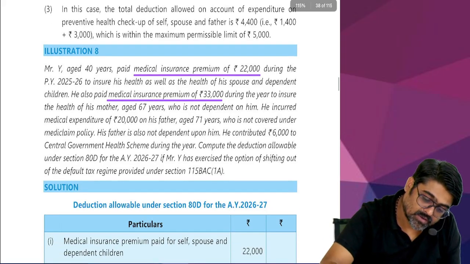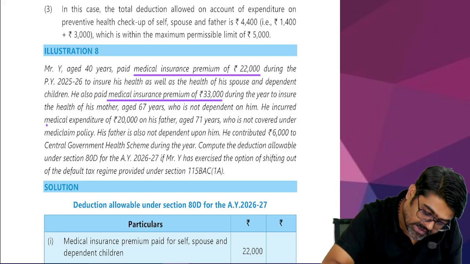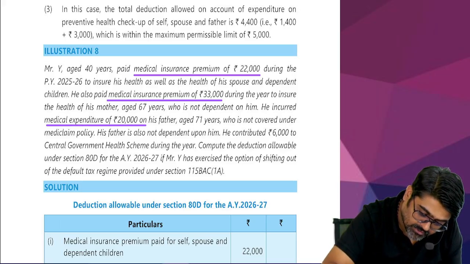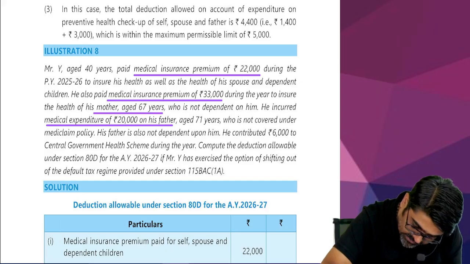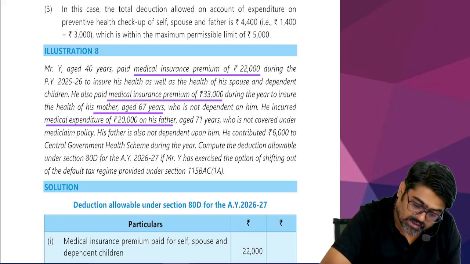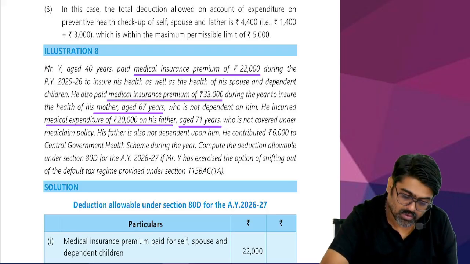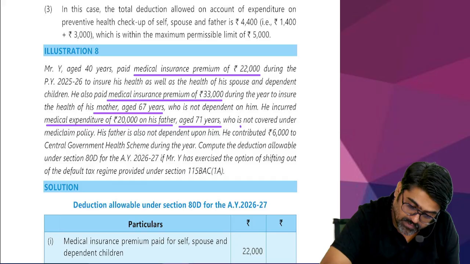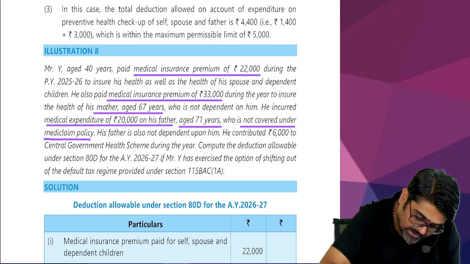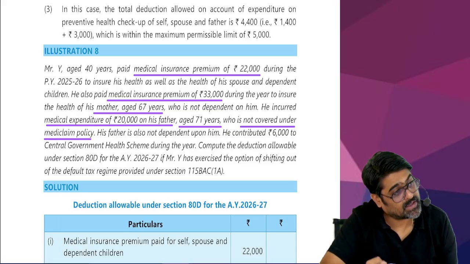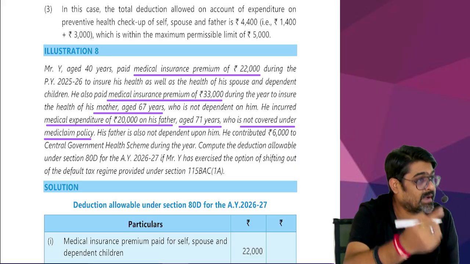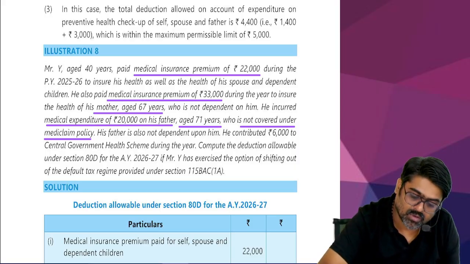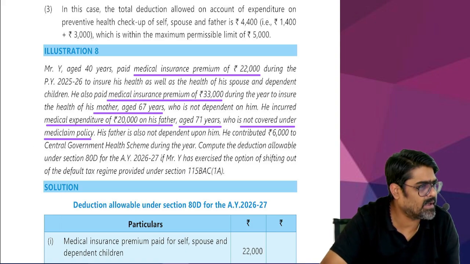He incurred medical expenditure of 20,000 on his father. Okay. So he is paying medical insurance for mother who is a senior citizen. Yes or no? And he is incurring medical expenditure on father who is also a senior citizen but not covered under a Mediclaim policy. So that medical expenditure of father will also qualify because father is a senior citizen not covered by any Mediclaim. Yes or no? And his father is also not dependent upon him. So what? Father may be dependent, may not be dependent.